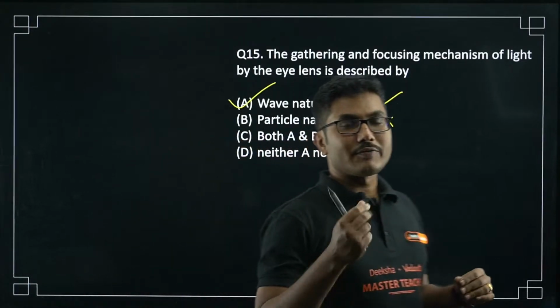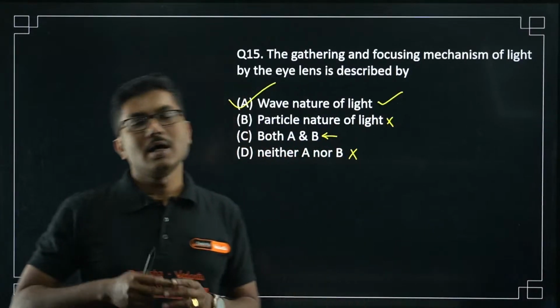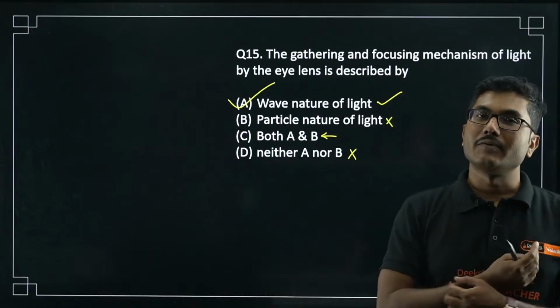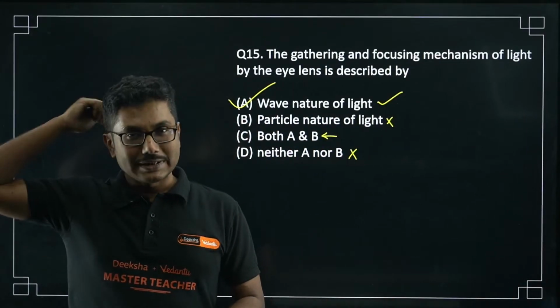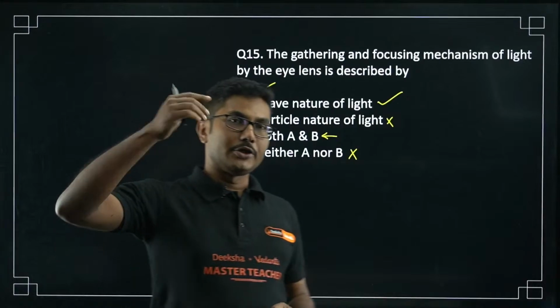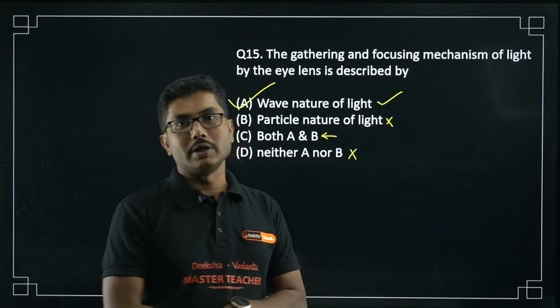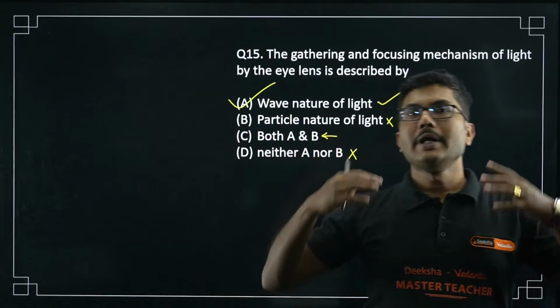Particle nature of light can be there maybe after it passes through the retina. It is basically converting the light signal to an electrical signal. Electrical signals are carried from your eye to your brain, and then the brain is interpreting those signals. Your brain can only interpret electrical signals.